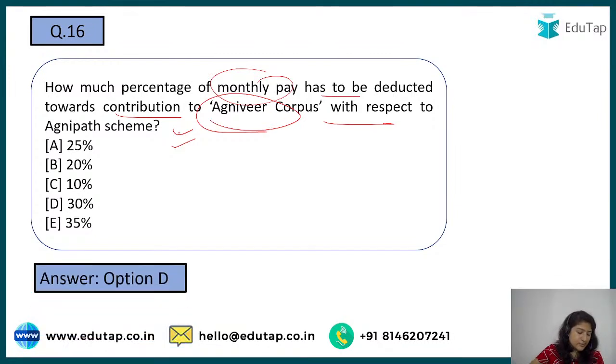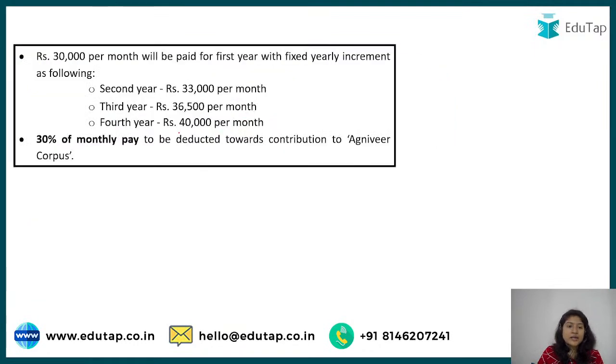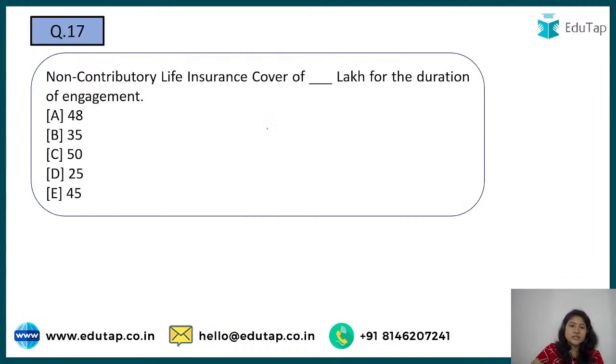Yes, people are saying right, very good, option number D. Vishal was the first one to say that 30% is the right answer. 30% will be deducted. So here's what the money format will be: how much money will be given per year has been mentioned over here. And 30% of monthly pay will be deducted, and then a similar amount will be added by the central government.